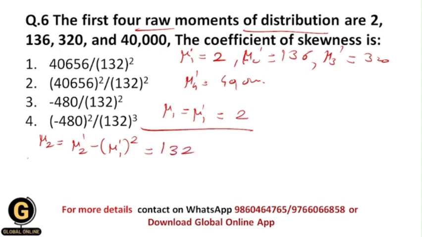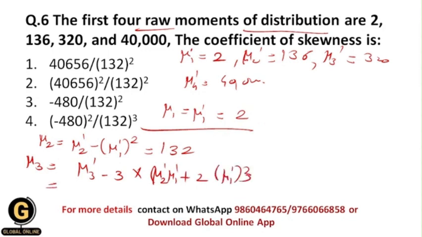Now let us find the value of mu3, which is equal to mu3' minus 3 times mu2' mu1' plus 2 times (mu1')cubed. Whenever you substitute the values of mu3', mu2', mu1', you will finally get the value which is equivalent to minus 480.